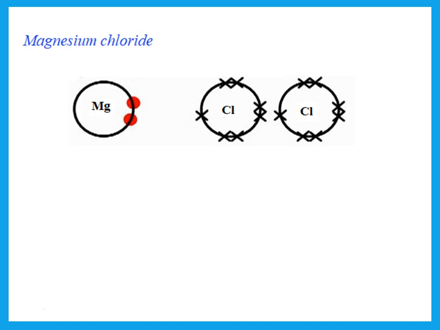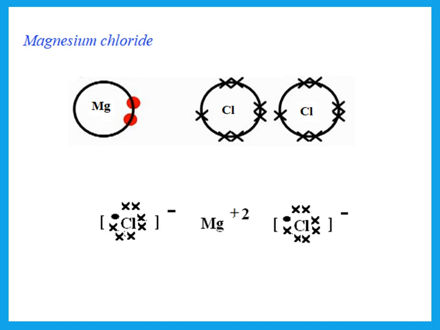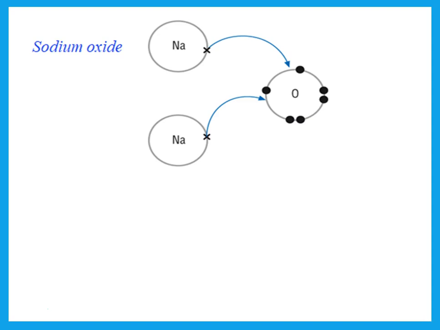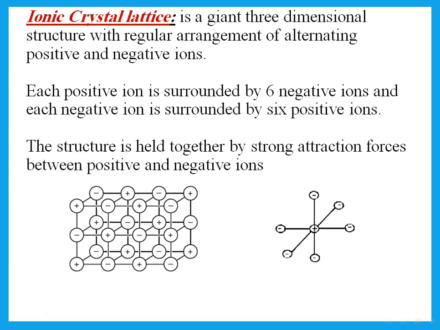The same for magnesium chloride, but here the magnesium needs to lose 2. Now each chlorine can gain only 1, so each chlorine gains 1 electron and becomes 1 negative. So I need 2 of them to take the 2 electrons from the magnesium. Sodium oxide, the oxygen needs to gain 2 electrons. Each sodium atom will lose 1 electron, become Na plus. So I need 2 of them to give 2 electrons to the oxygen, which will become 2 negative.